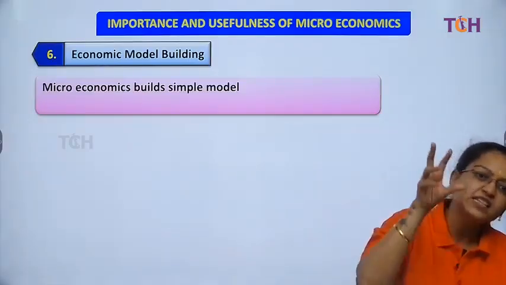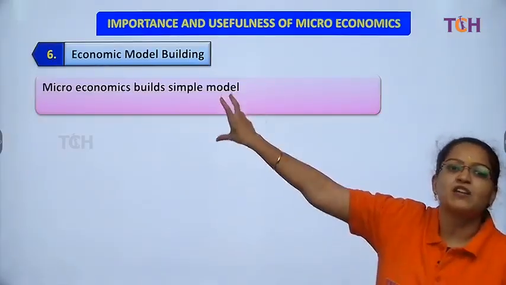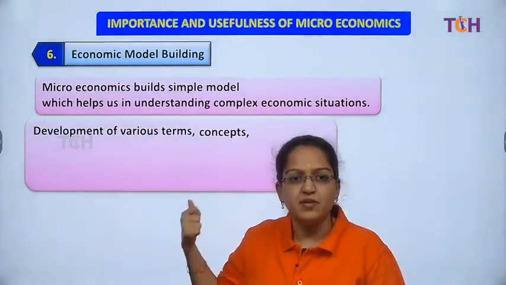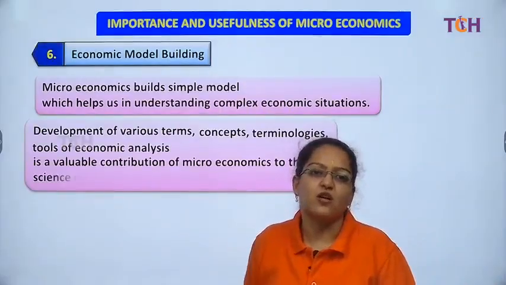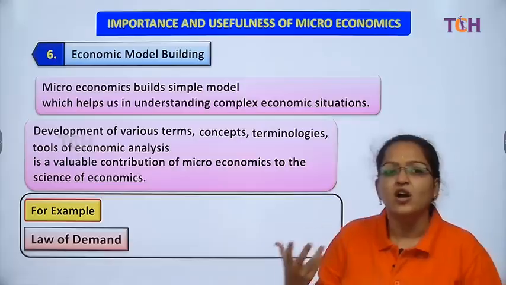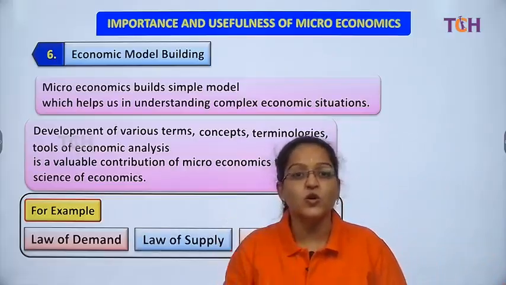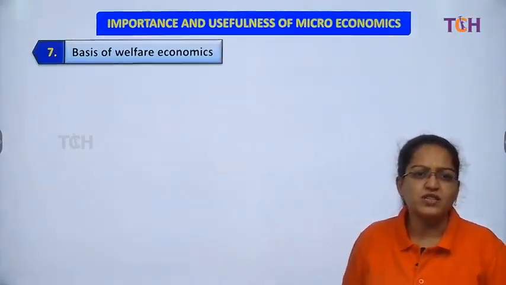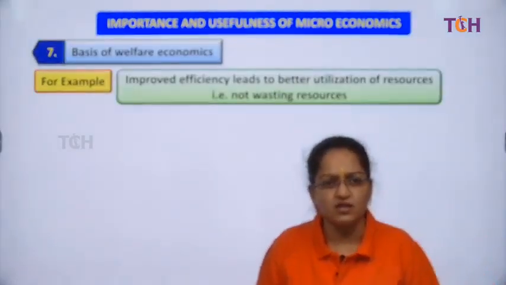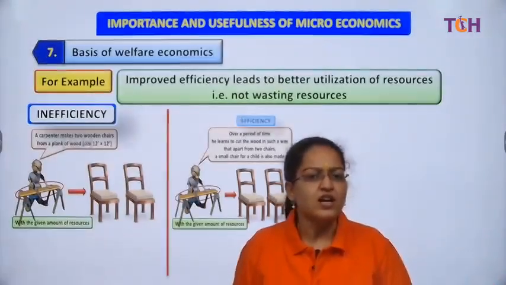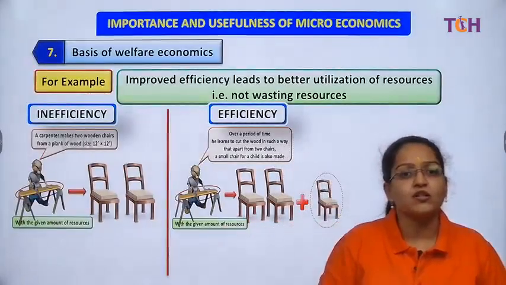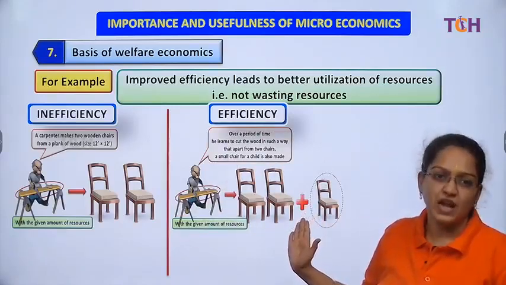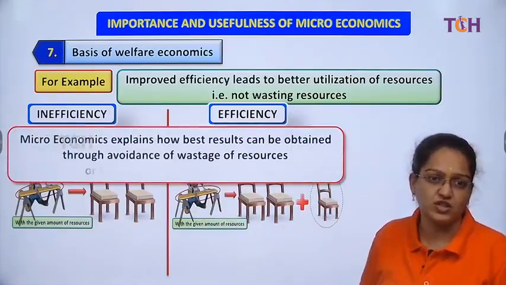Again the model building is emphasizing on one particular model because it is a part of the microeconomic syllabus. Whereas if any law comes, it gets applied to the country, right? But because it's microeconomics, it is based on the economic model building, where there are some economists who give their laws, there are some economists who give their theories and all, right? Then we have the basis of welfare economics. Welfare economics, we talk about, it is based on production, it's based on consumption, overall economic welfare that we studied. So we have to make sure that with the same level of input, without any wastage, we are having an additional output. That's an efficiency, an overall economic efficiency, right students?